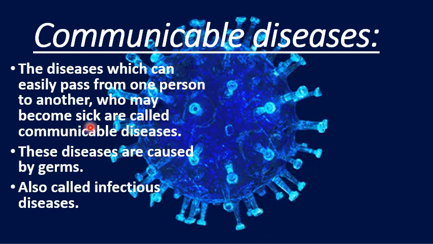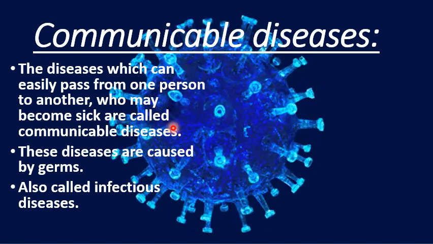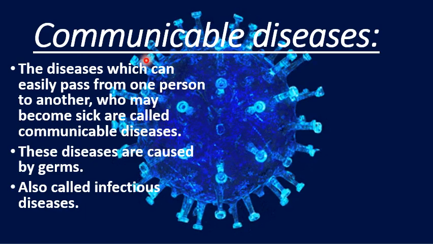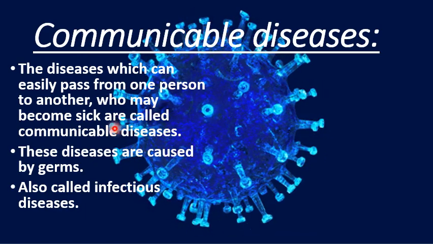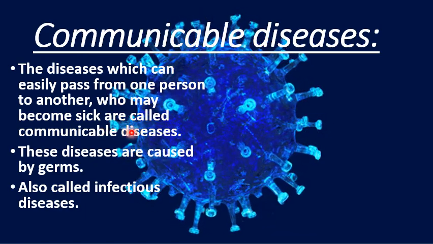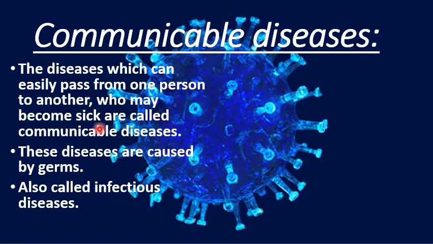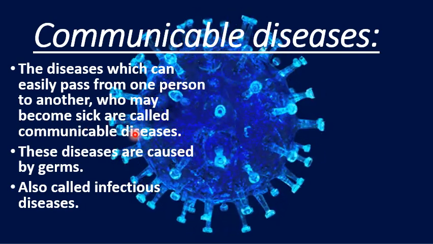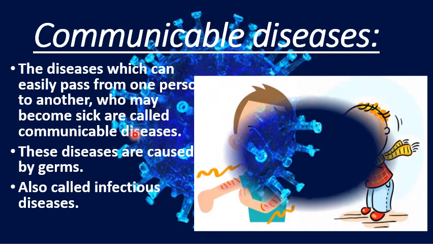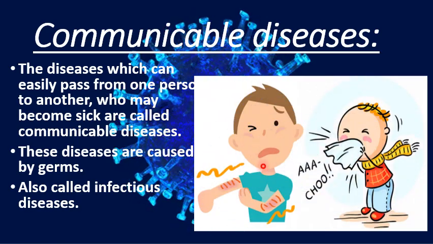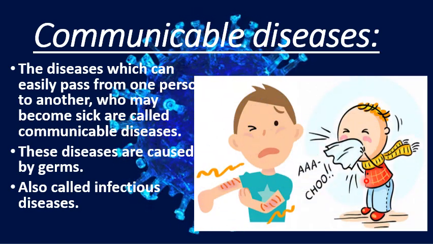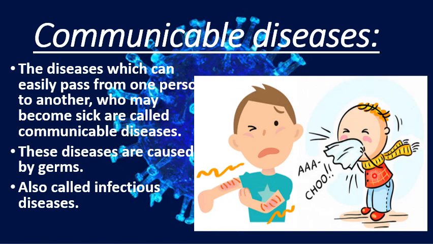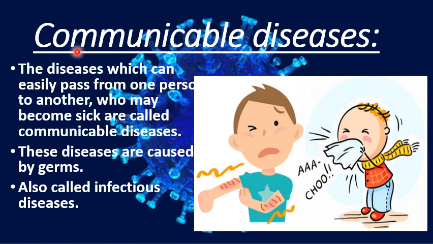And they are also called infectious diseases. What happens in a communicable disease? Normally, the infection is found in our body. So they are also called infectious diseases, and they can transmit from one person to another, and these kinds of diseases are called communicable diseases.